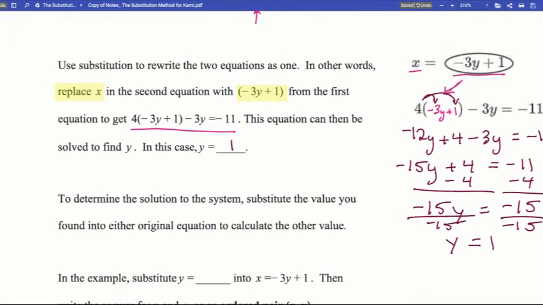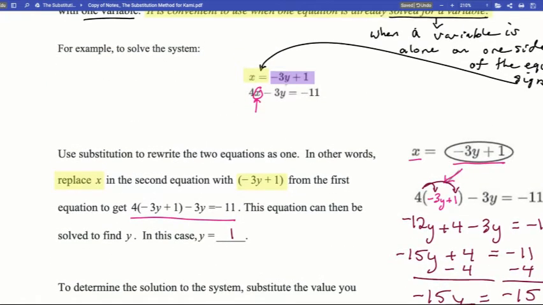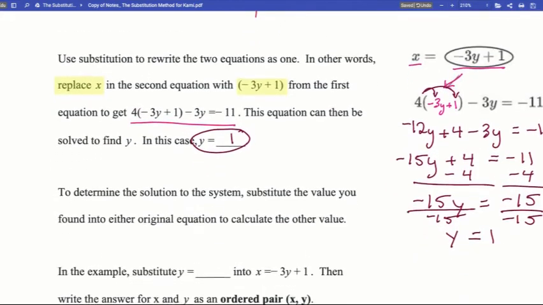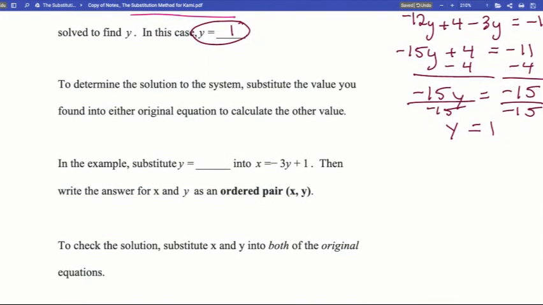But we're not finished yet because in the original equation, I have x values and y values. Right now, I only know what y is, but I still need to figure out what x is. If I know what y is, it gets a little bit easier. So to determine the solution to the system, we're going to substitute the value we found, y equals 1, into either original equation to calculate the other value.